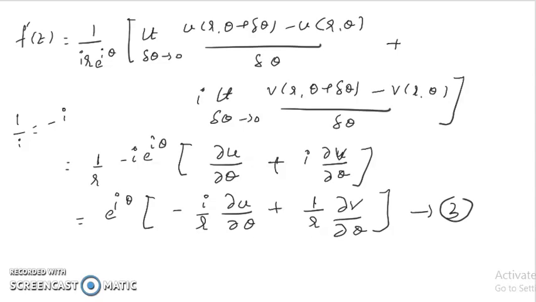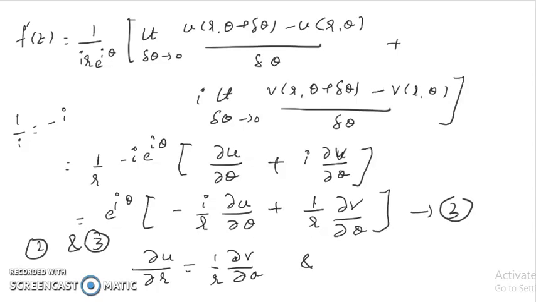So from 2 and 3, if we equate real part with real part and imaginary part with imaginary part, we are going to get do u over do r is equal to 1 over r do v over do theta, and do v over do r is equal to minus 1 over r do u over do theta. This is the CR equation satisfied.